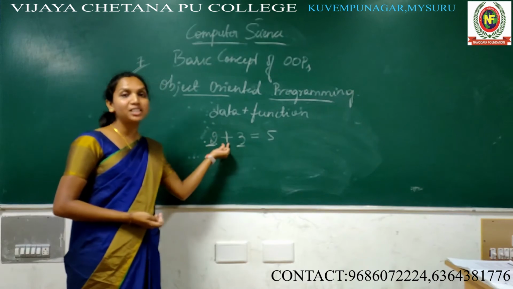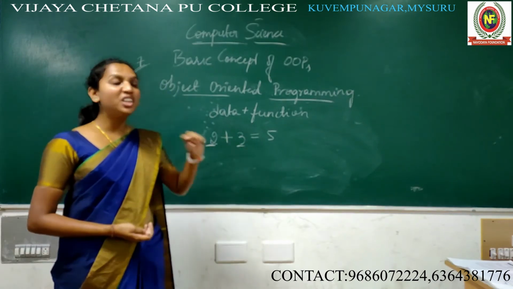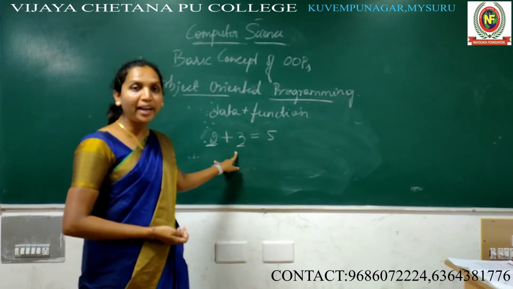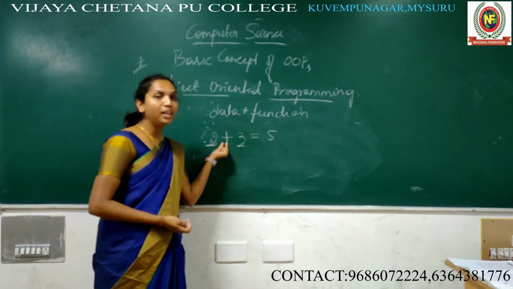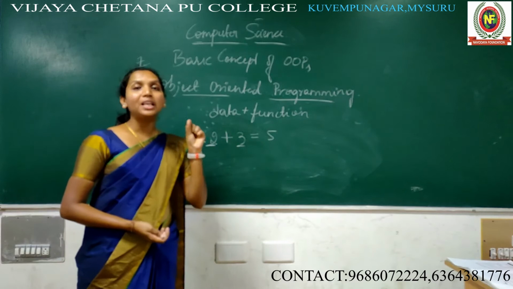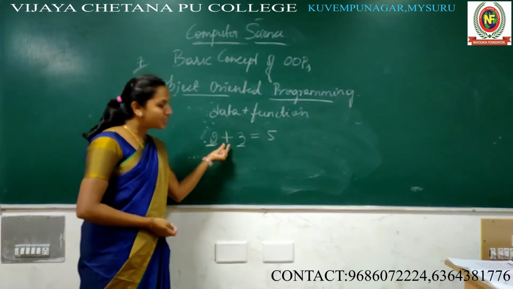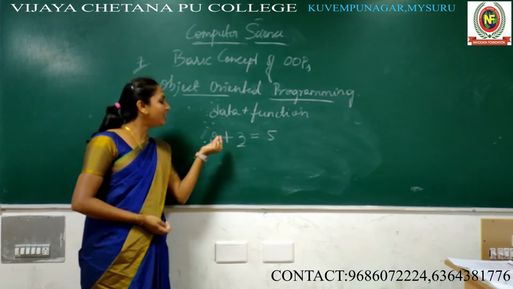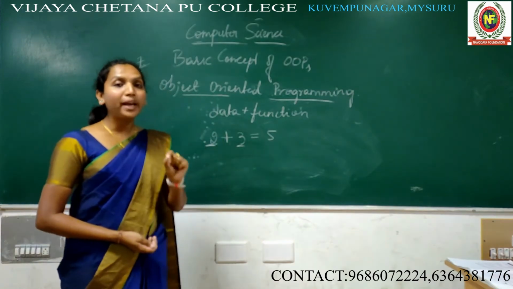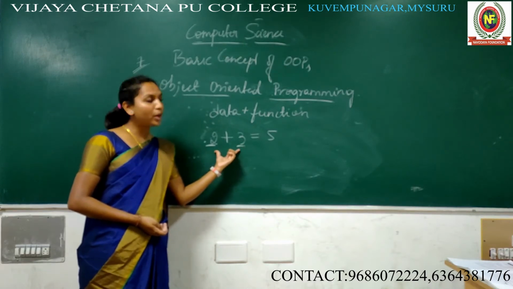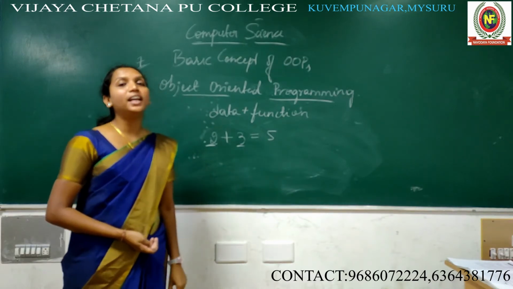Because the plus is telling you to make the addition of these two numbers. When you see the plus sign, you know that plus is the symbol of addition. That's why this sign is telling you to make an addition of these two numbers, and you will get the result.